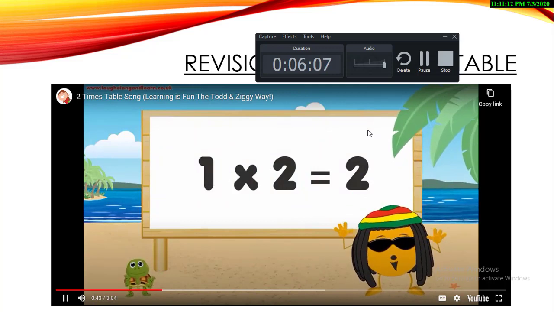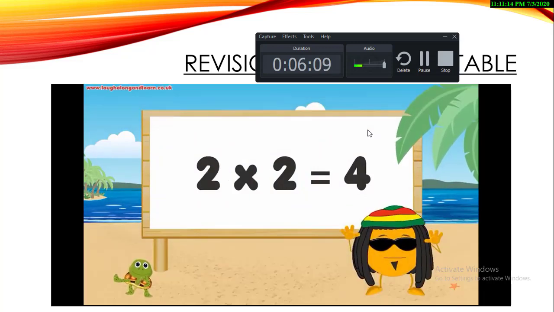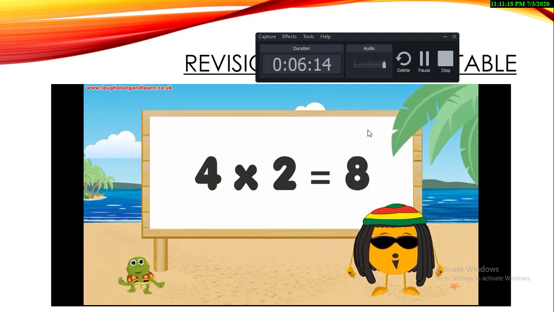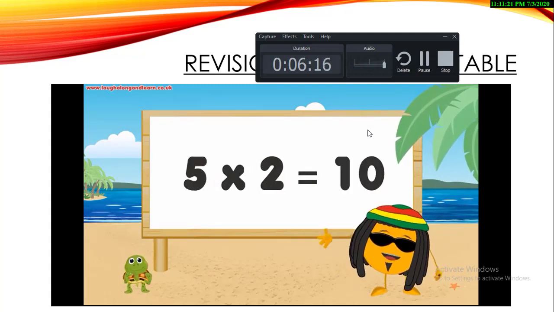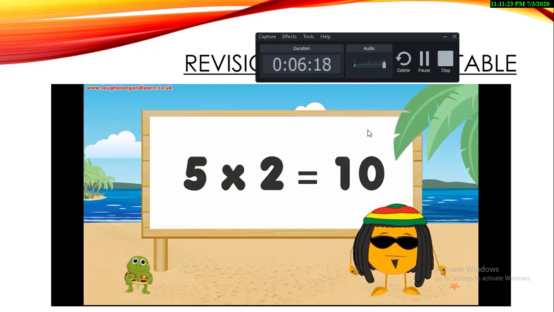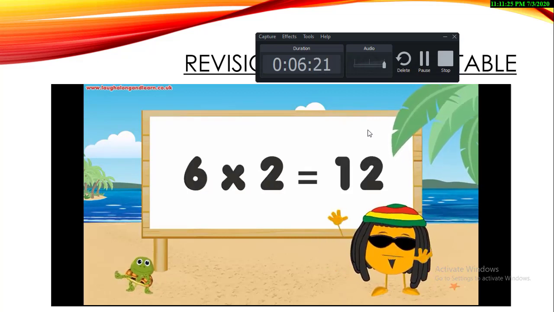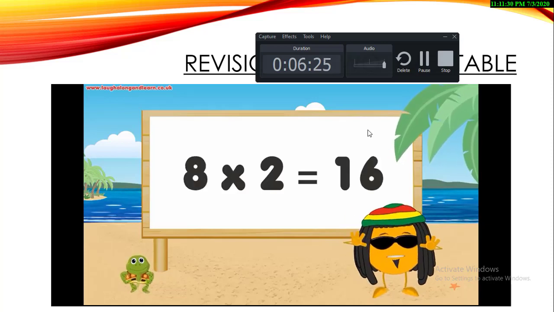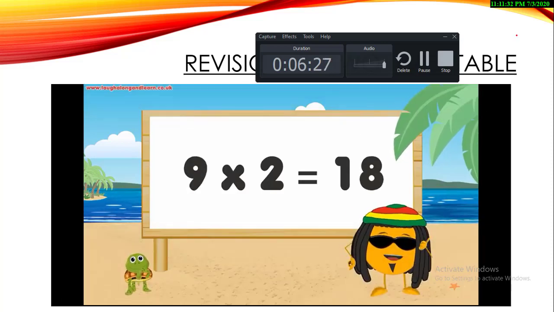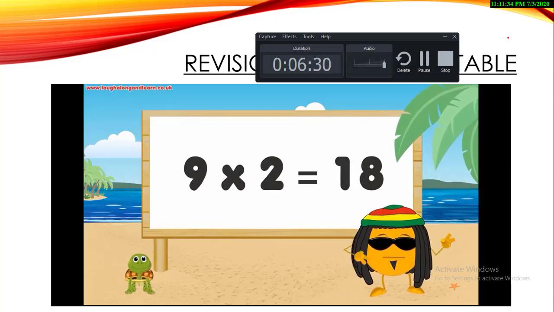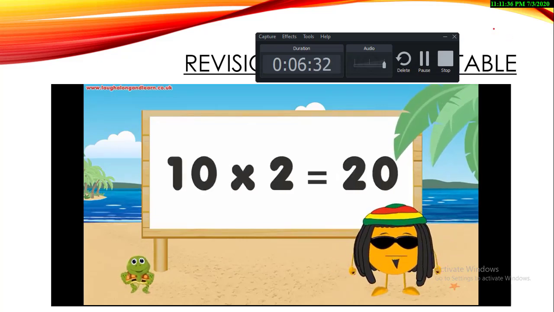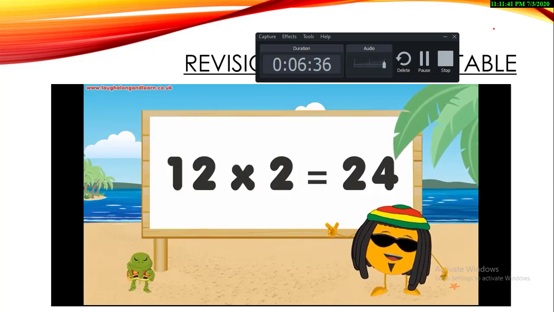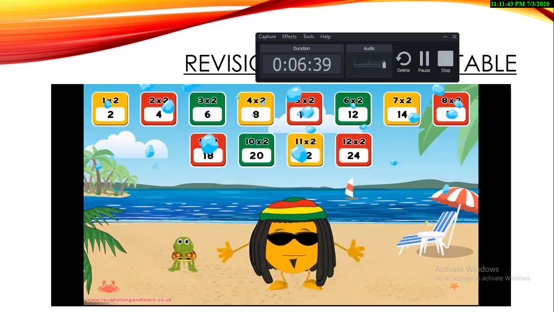1 2 is 2, 2 2s are 4, 3 2s are 6, 4 2s are 8, 5 2s are 10, 6 2s are 12, 7 2s are 14, 8 2s are 16, 9 2s are 18, 10 2s are 20, 11 2s are 22, 12 2s are 24.